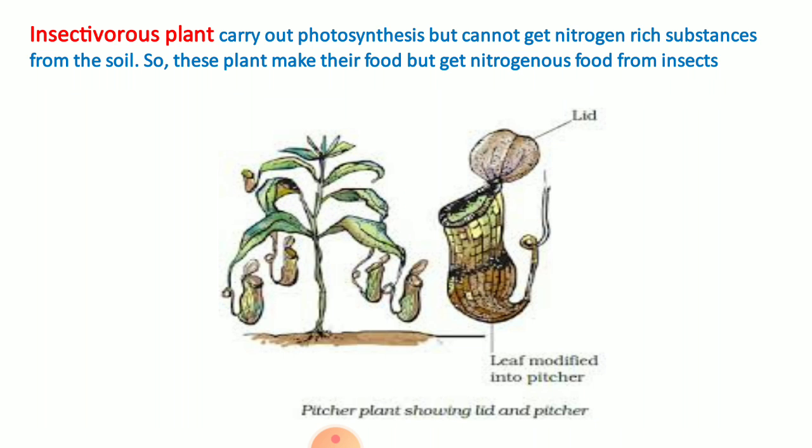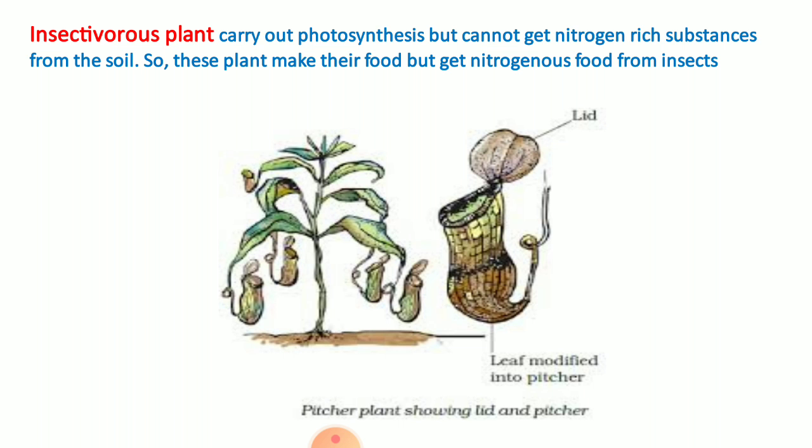The pitcher plant is the best example of it. Insectivorous plants carry out the photosynthesis process, meaning they make food. The pitcher plant makes food, but cannot get nitrogen-rich substances from the soil. These plants cannot get nitrogen-containing substances from the soil.